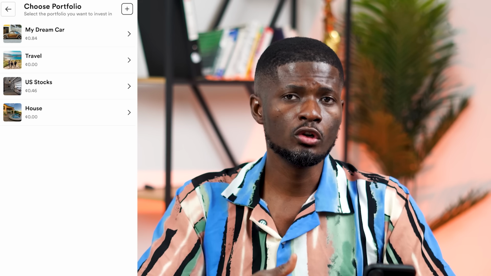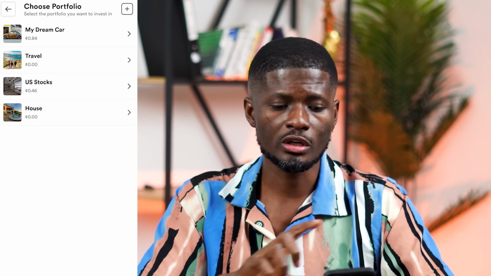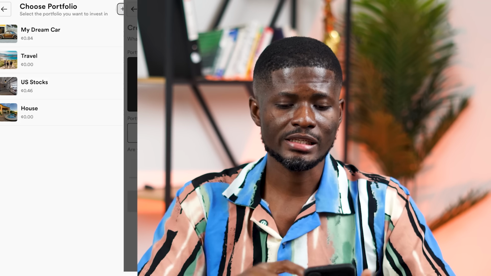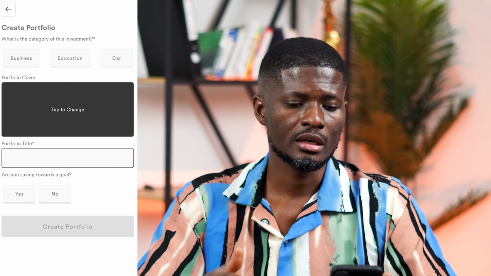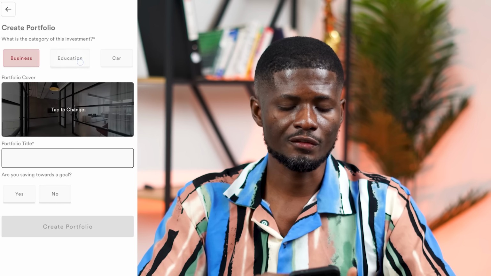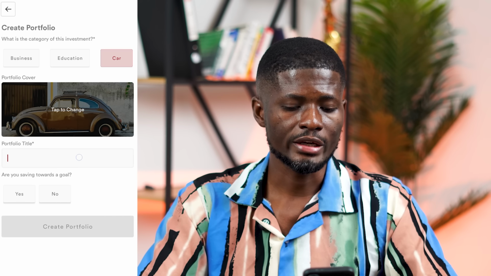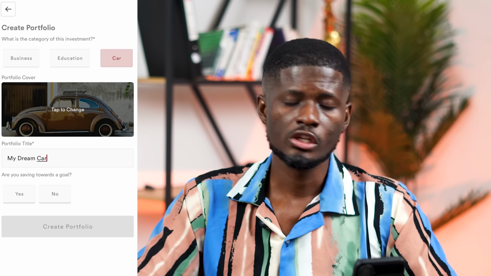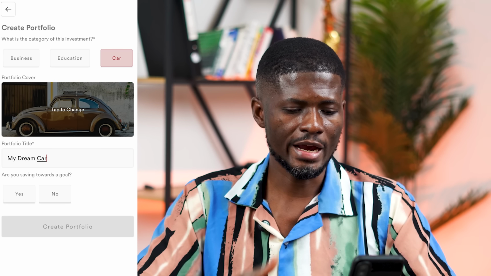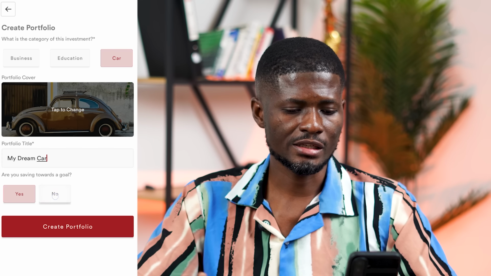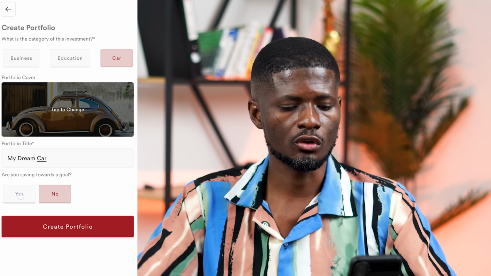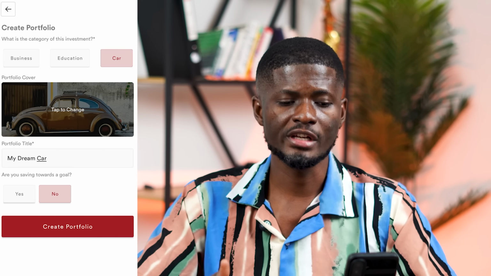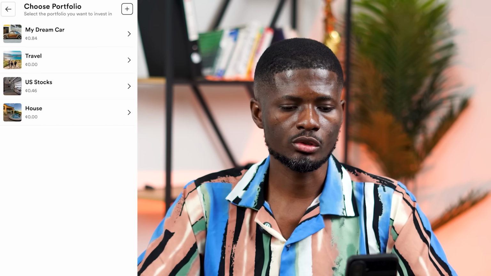So these are portfolios that you have to create. If you don't have any portfolio here, you can just click on the plus icon. Then you can select any of them, either education, car. Then you can put in something, right? So you name your portfolio and if it has a saving goal, you can click on yes. If not, you can click on no, create a portfolio, and you are good to go.